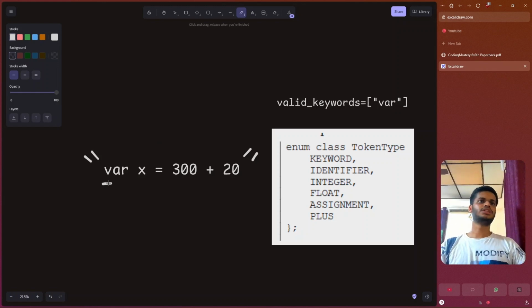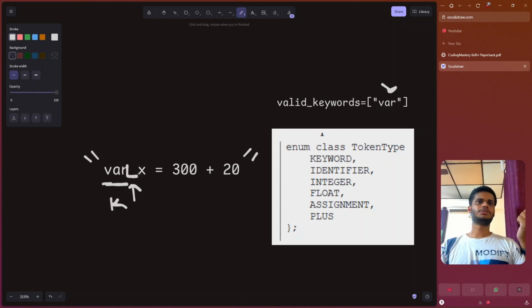So we encounter a V, then we encounter an A, and we encounter an R. We know VAR belongs to the valid keywords. This therefore is a keyword. We'll mark it as keyword. We'll move our pointer to the next place.